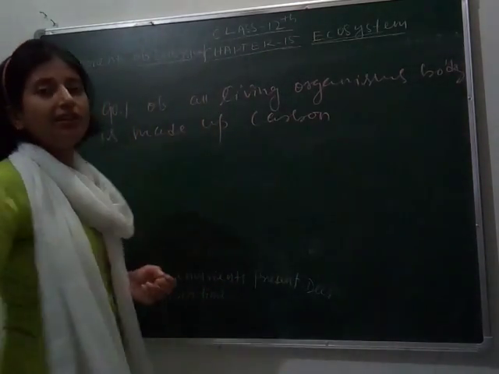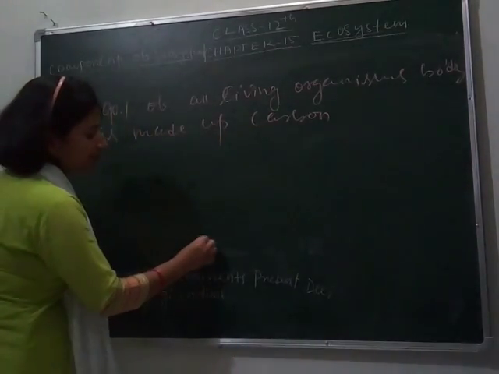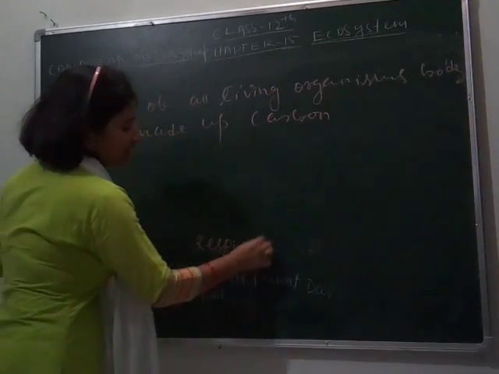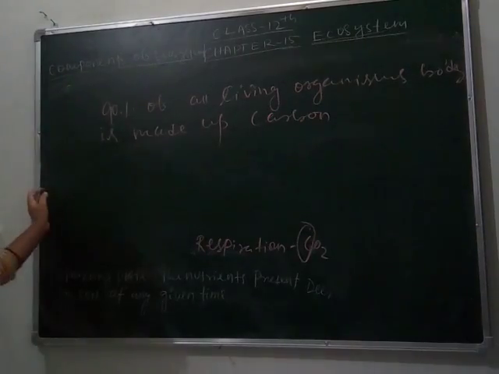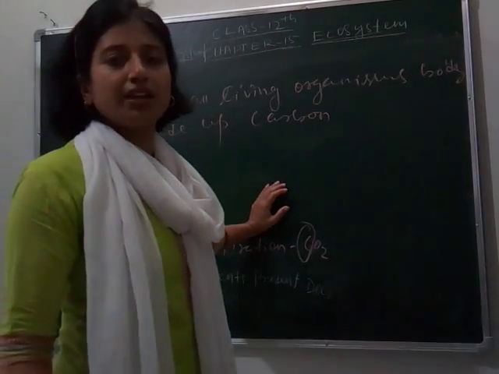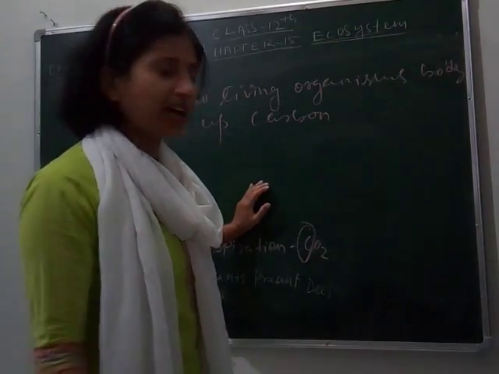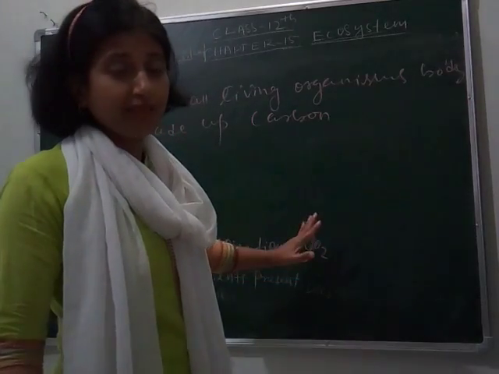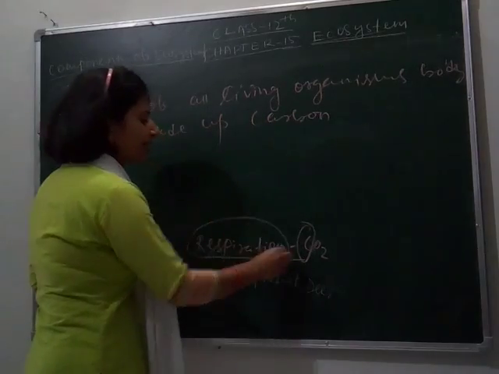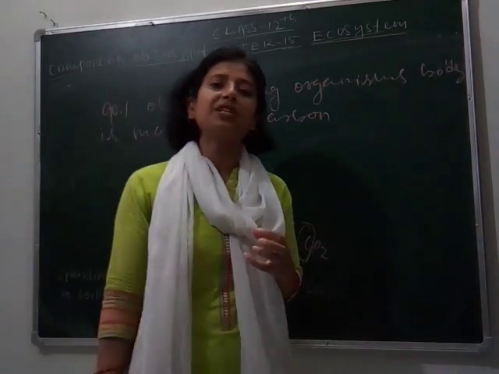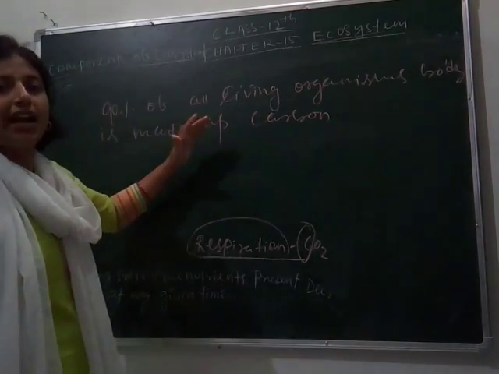So if we look at carbon, from where is carbon released? The carbon source is respiration. During respiration we release carbon dioxide, and from carbon dioxide carbon is used by organisms. So how is this used by the organisms? Aquatic animals use carbon for making their shell, calcium carbonate. So carbon is an important source here. That carbon goes to the atmosphere through respiration. Again, when we burn any substance, it releases carbon, and that carbon also goes to the atmosphere.